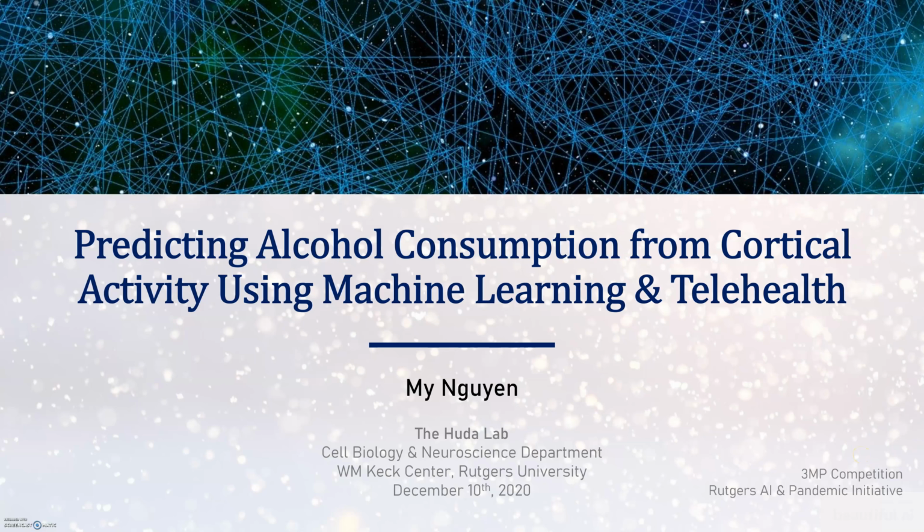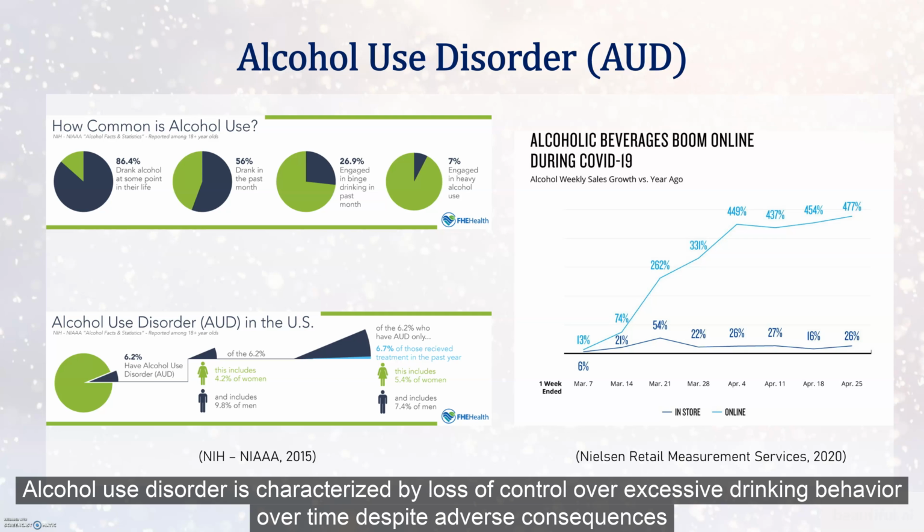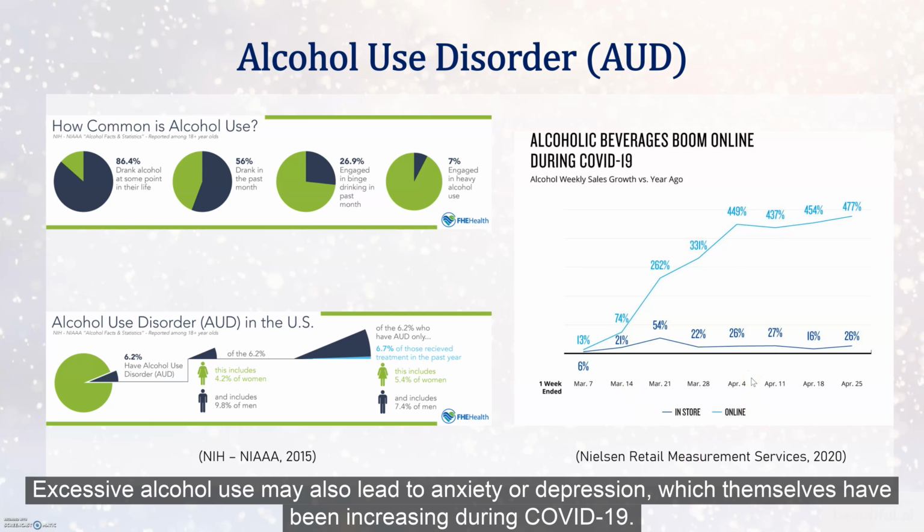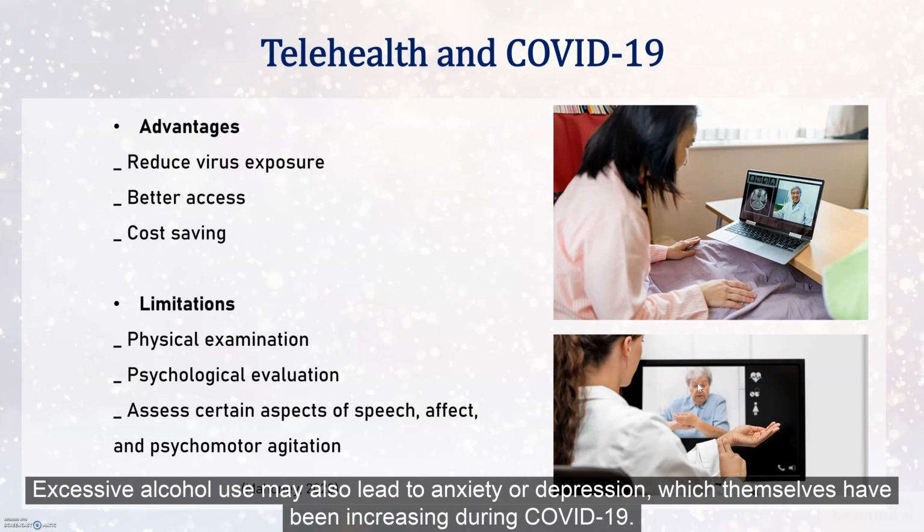Today I will present my research proposal about how to predict alcohol consumption using machine learning and telehealth. Alcohol use disorder is characterized by loss of control over excessive drinking behavior over time despite adverse consequences. During the pandemic, online sales of alcohol have doubled compared to last year. Excessive alcohol use may also lead to anxiety or depression, which themselves have been increasing during COVID-19.